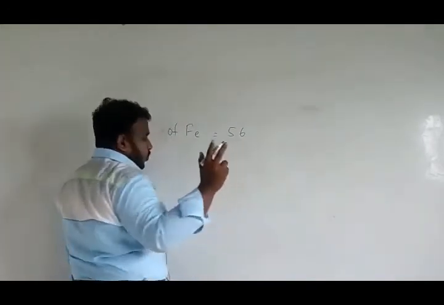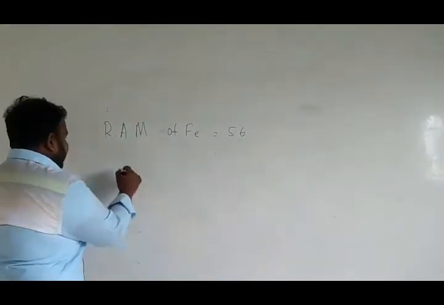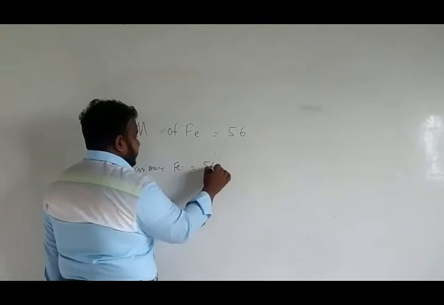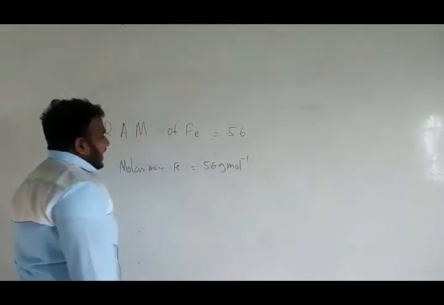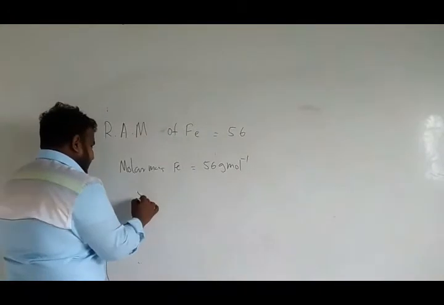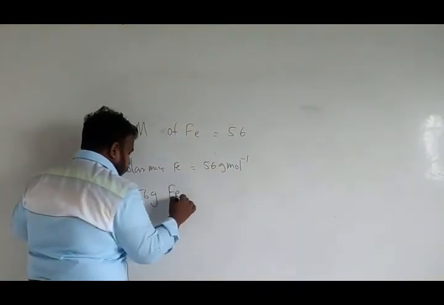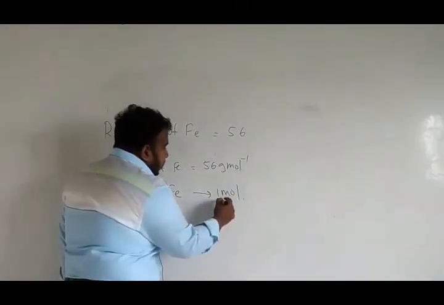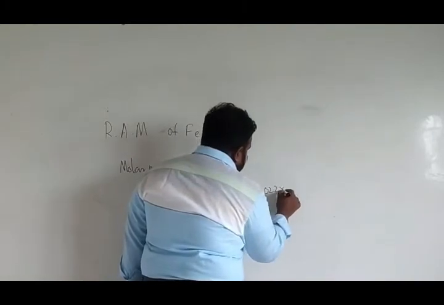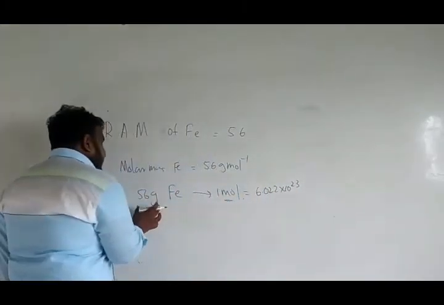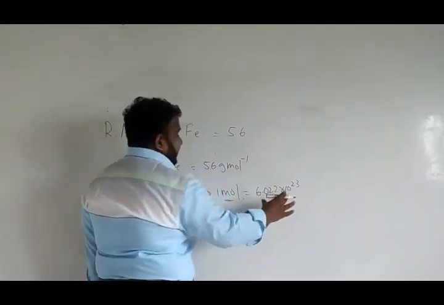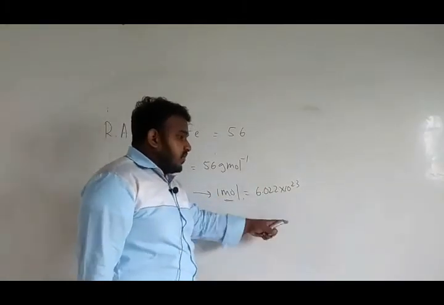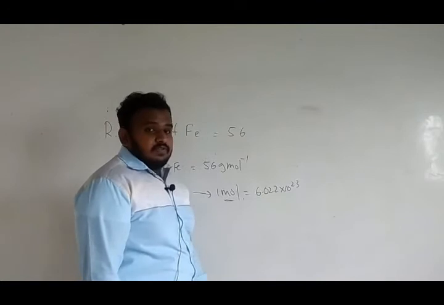But from this we can take two messages: that the molar mass of ferrum is 56 gram per mole. So what does it mean? If you take 56 gram of ferrum, there will be 1 mole. That is the message. And 1 mole means 6.022 × 10^23. If you take 56 gram of ferrum, this many atoms are going to be there: 6.022 × 10^23 ferrum atoms.